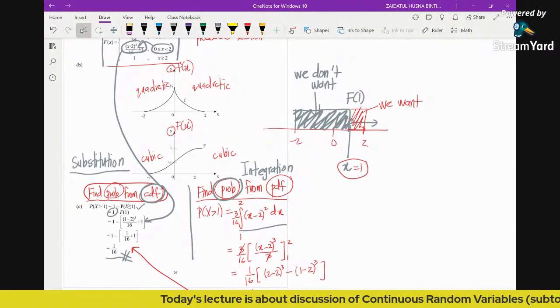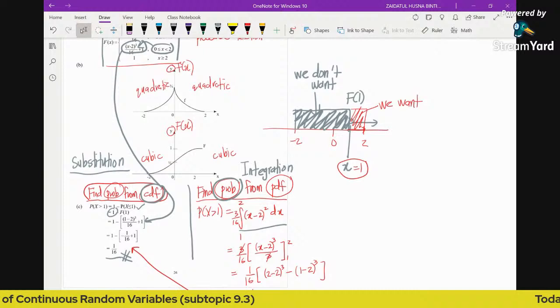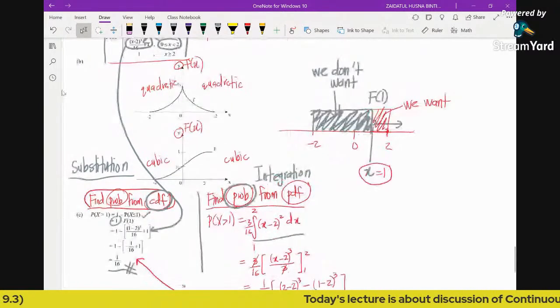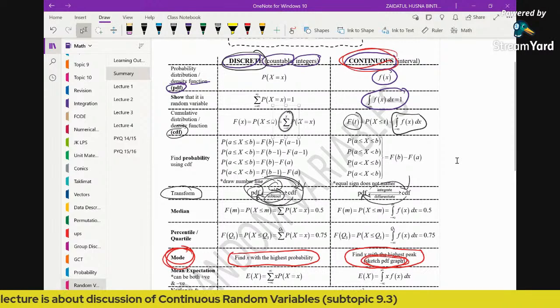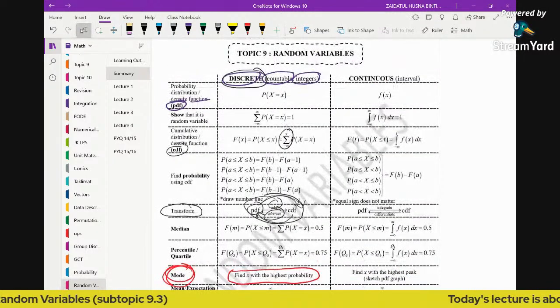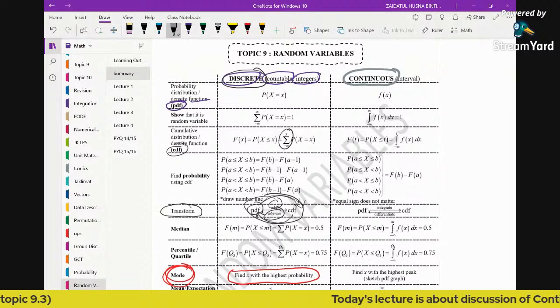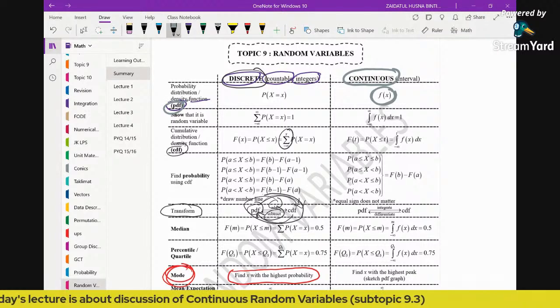Okay, so I hope by this time you can now get some of the concepts, if not all. At least you can grab some of the concepts of continuous random variable. So again, let's recall what we had discussed today. This is the summary. For a continuous random variable, the representation of PDF, probability density function, is represented by this small letter f.